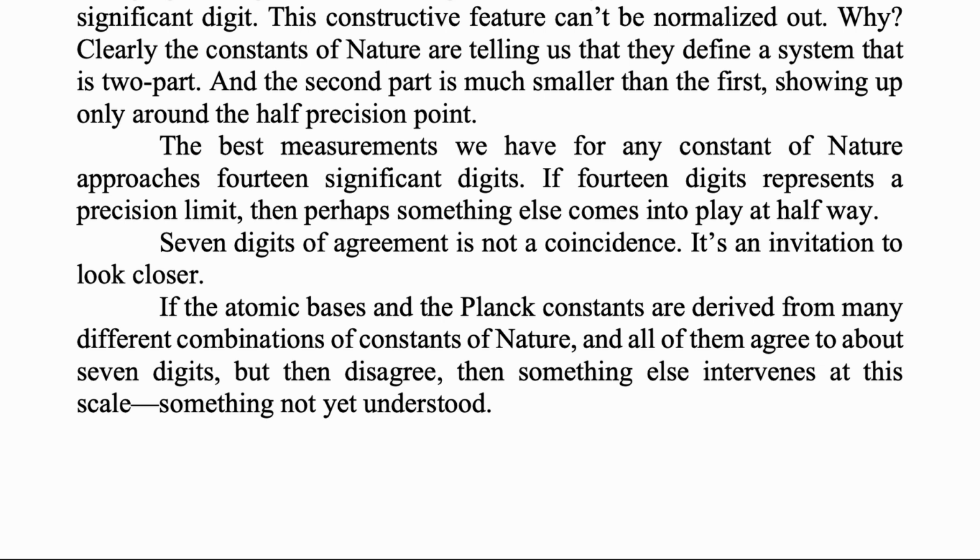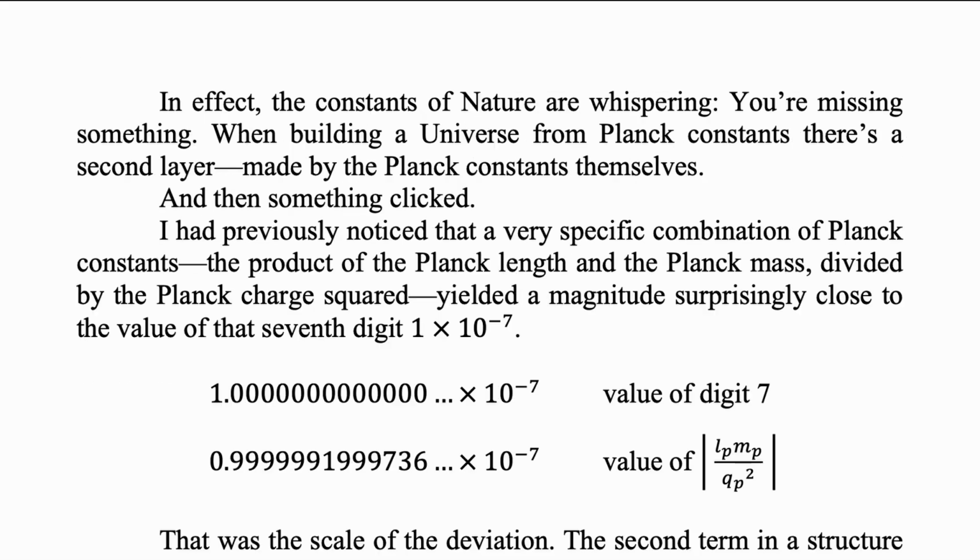If the atomic bases and the Planck constants are derived from many different combinations of constants of nature, and all of them agree to about 7 digits, but then disagree, then something else intervenes at this scale, something not yet understood. In effect, the constants of nature are whispering, "You're missing something." When building a universe from Planck constants, there's a second layer, made by the Planck constants themselves.